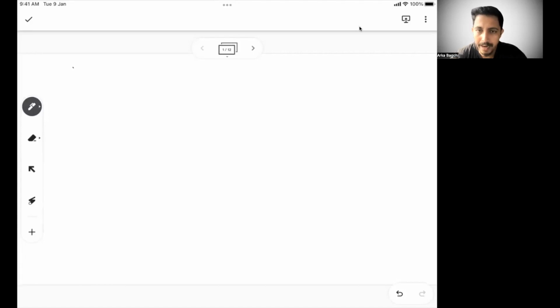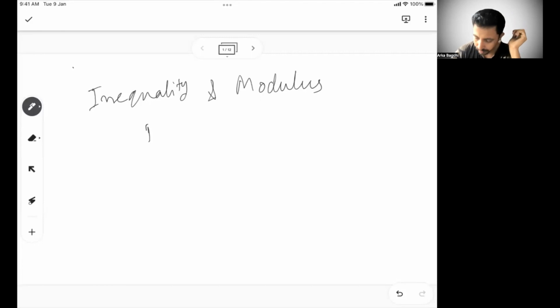Whether you take CAT, IFT, TSAT, NMAT, SNAP, whatever you take, questions from this topic invariably come in all those exams. So what we are going to discuss today is inequality and modulus.